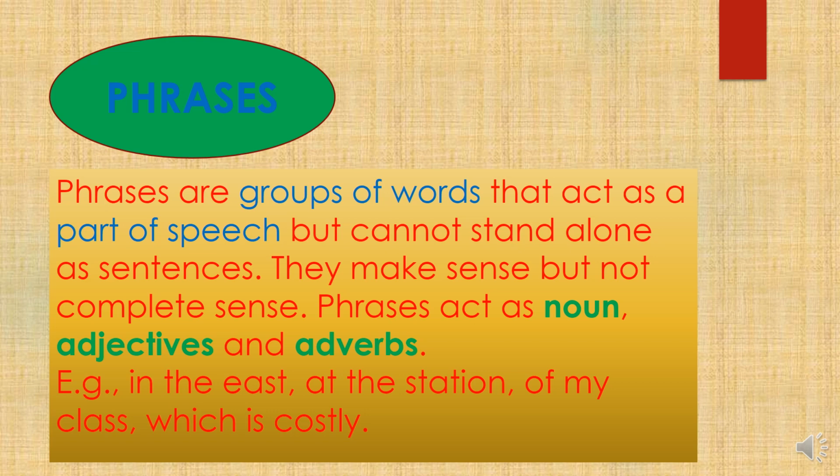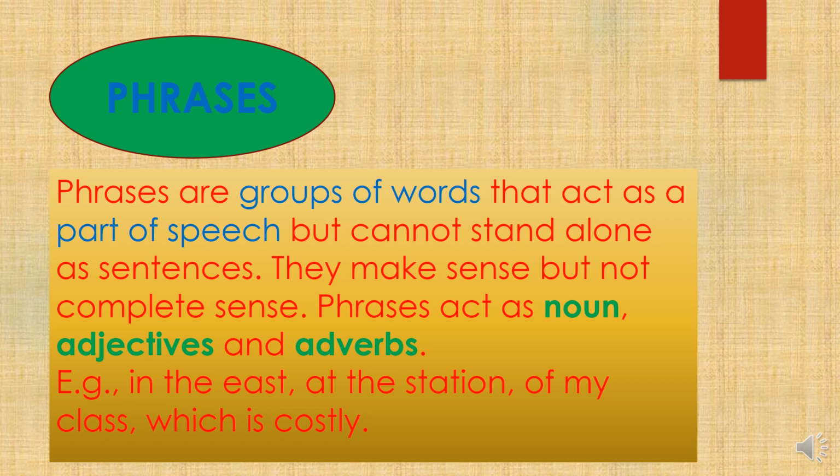Why so? Because they make sense but not complete sense. So they are making sense but not complete sense. What are sentences? Sentences are groups of words which make complete sense, but phrases are groups of words that act as a part of speech but they don't make complete sense. They make sense but they don't make complete sense. So phrases act as nouns, adjectives, and adverbs.